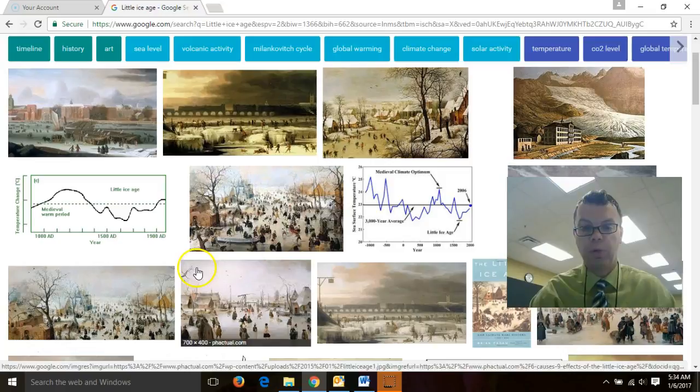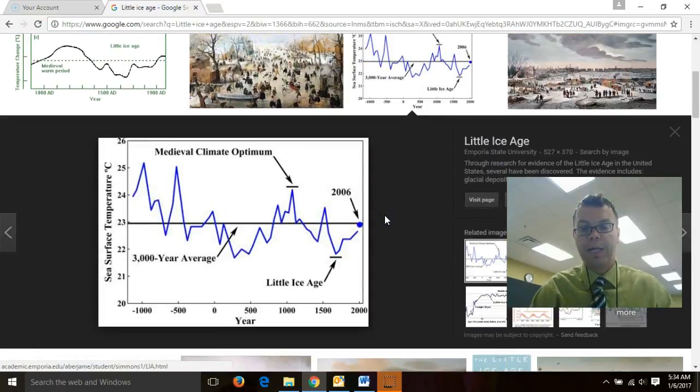So let's start off with our first word, which is the Little Ice Age. This word we have seen before, but let's go over it again. Our Little Ice Age was a period of cooling that existed during the early modern era, kind of got its beginning actually in the post-classical era, then extended into the early modern era where temperatures went down.